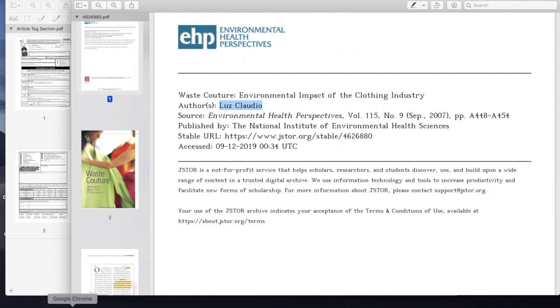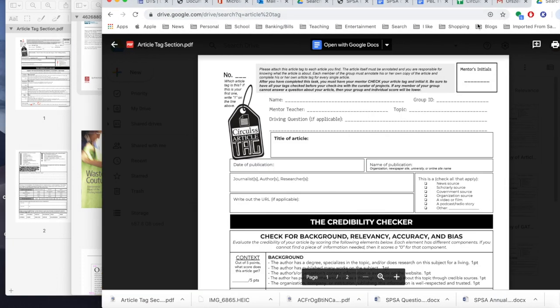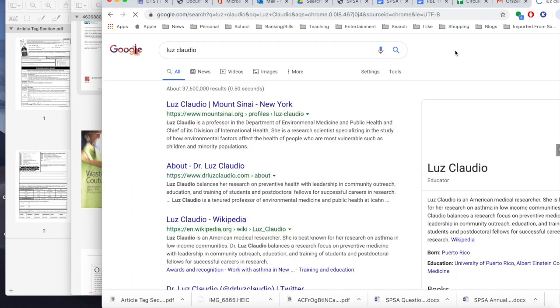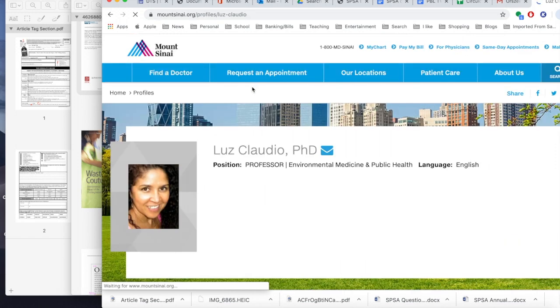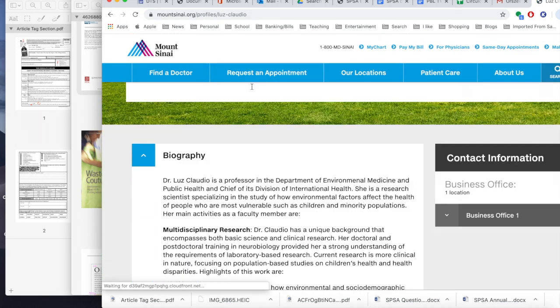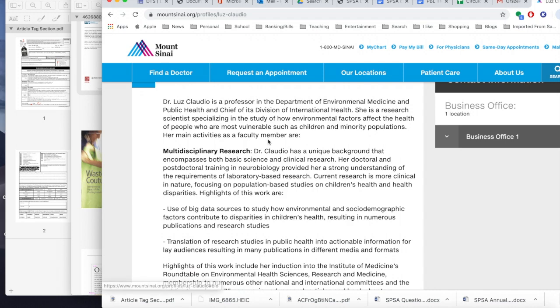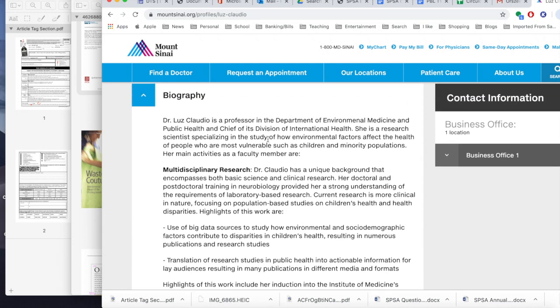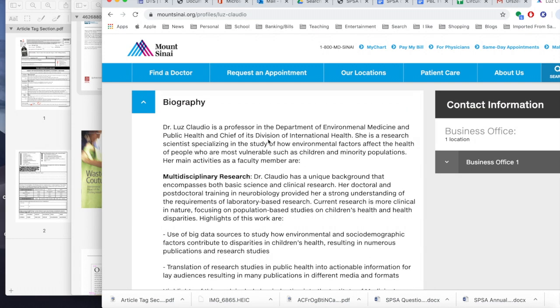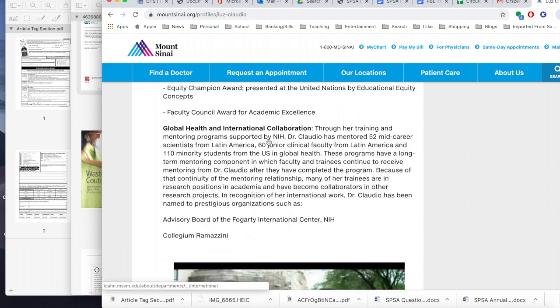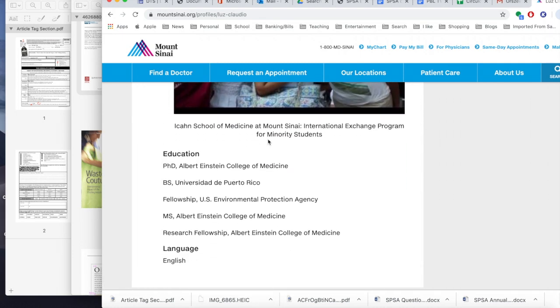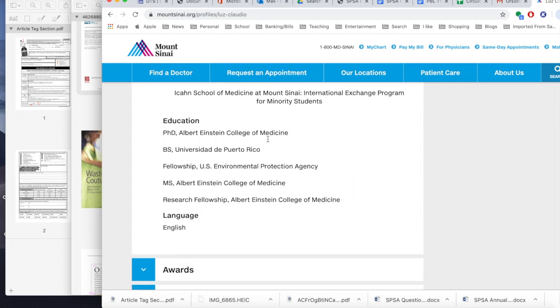The first thing it says is to check the author: whether the author has a degree, specializes in the topic, or does research on this subject for a living. So I looked up Luz Claudio and I found that she is a professor of environmental medicine and public health, and that she does multidisciplinary research. I'm reading all this, and it shows me that yes, the author does have a degree, and yes, she specializes in this topic and does this for a living. So I know that this is a credible author.